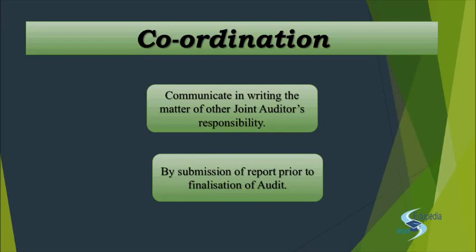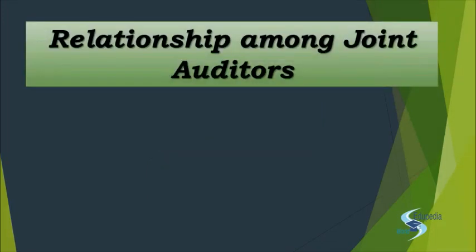So if you look at the screen, it says: communicate in writing the matters of other joint auditors' responsibility by submission of a report prior to finalization of the audit. Now that is the portion of the standard that we had covered in the previous lecture itself. Now we move on to the portion that we need to cover in the lecture today. So what is it? First is the relationship among the joint auditors.